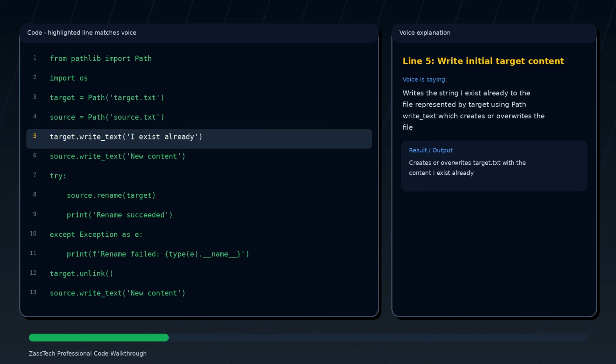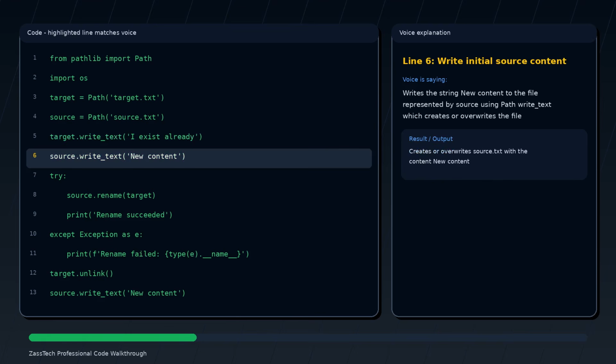Writes the string "I exist already" to the file represented by target using write_text, which creates or overwrites the file. Writes the string "new content" to the file represented by source using write_text, which creates or overwrites the file.